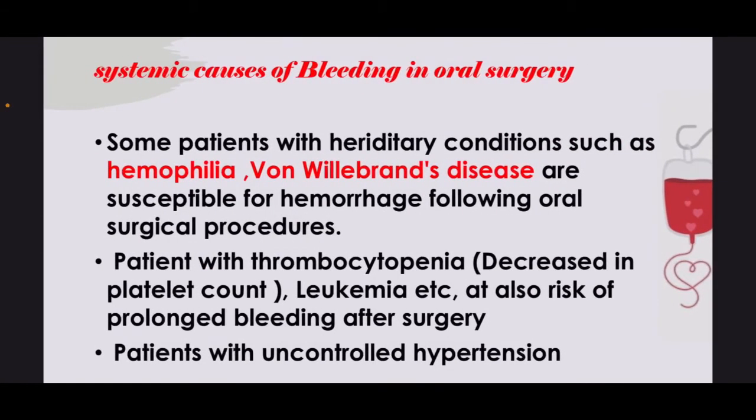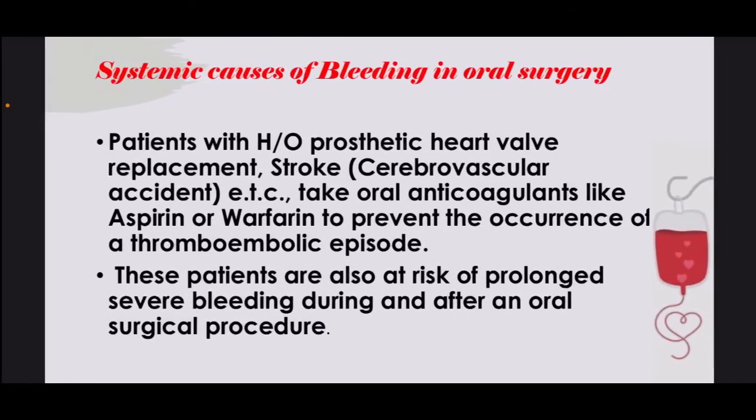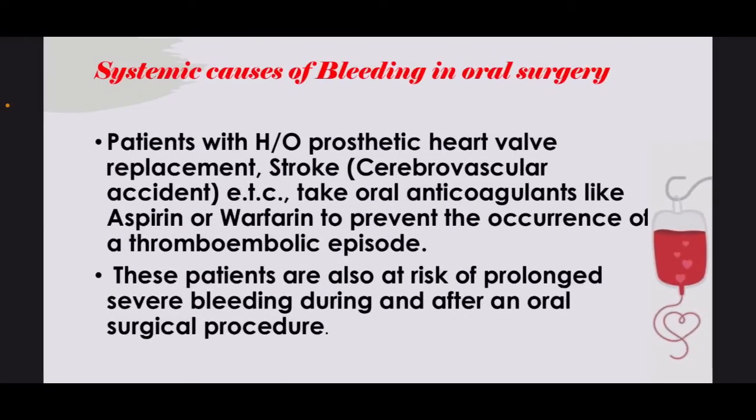Systemic causes of bleeding in oral surgery include hereditary conditions such as hemophilia, von Willebrand's disease, or patients with thrombocytopenia, leukemia, or uncontrolled hypertension. Other systemic causes include patients with a history of prosthetic heart valve replacement, stroke, or others who take anticoagulants like aspirin or warfarin.